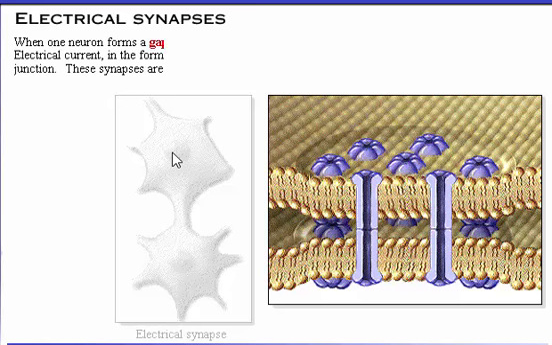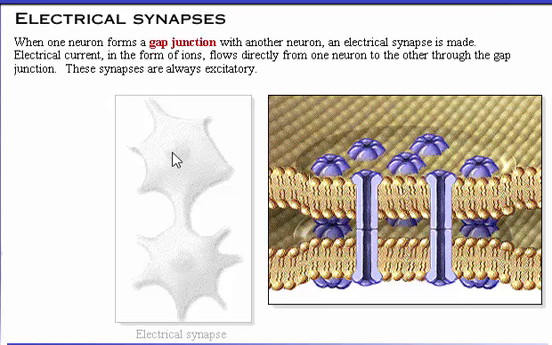When one neuron forms a gap junction with another neuron, an electrical synapse is made. Electrical current, in the form of ions, flows directly from one neuron to the other through the gap junction. These synapses are always excitatory. Click the synapse to see it operate.